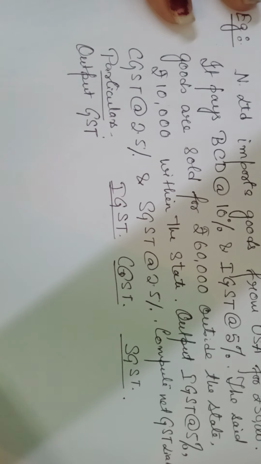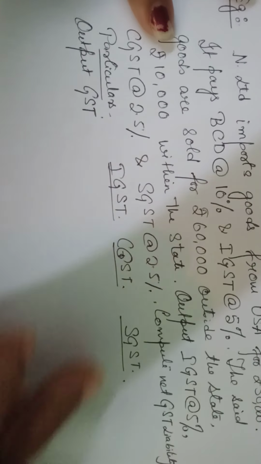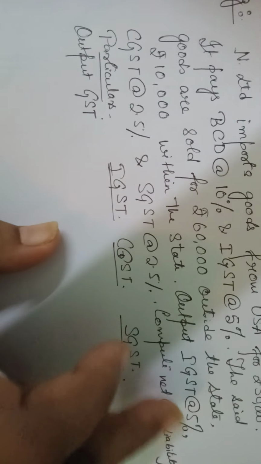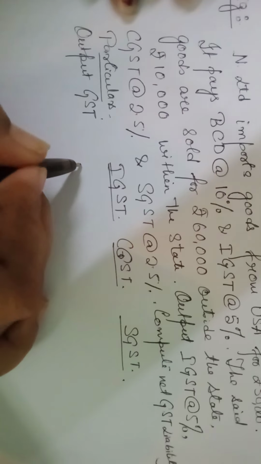So let us calculate the amount of output GST. 60,000 outside the state. So it's coming to 1,500. Okay. No. I'm sorry. Output IGST is 5%. So let me show you the calculation.